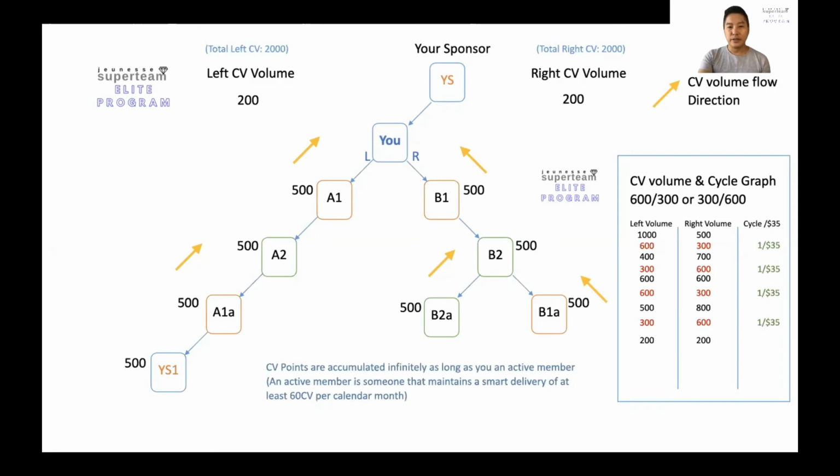So you can see that the CV points accumulated are infinite, as long as you're an active member. This is something that you've got to understand, that you've got to maintain as an active member by having a smart delivery every month of at least 60 CV points. For example, a box of reserve, or maybe a serum, is equivalent to 60 CV points.